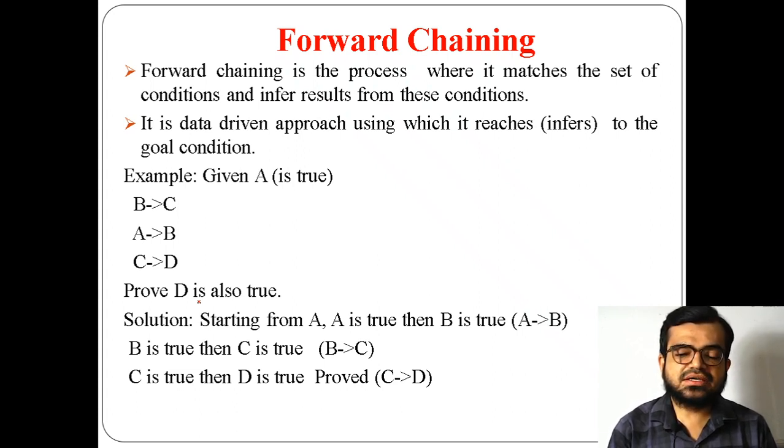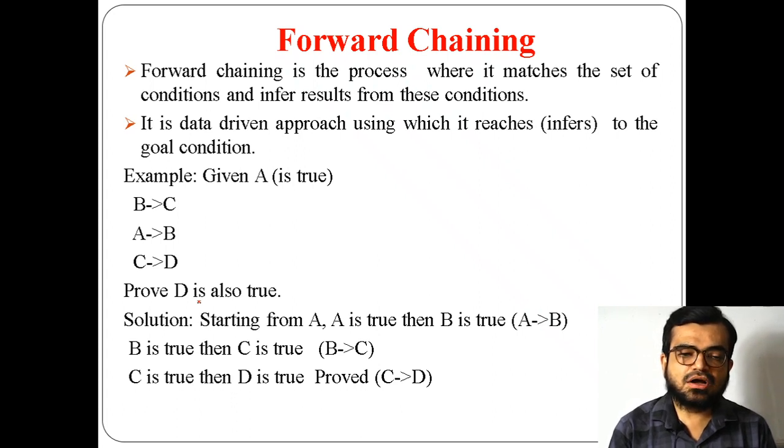That means the data has already been given, because a set of facts or a set of information has been given. That's the reason why forward chaining is called a data driven approach. Using such existing data, we need to go for a conclusion, I mean, we need to prove what is required to be proved.